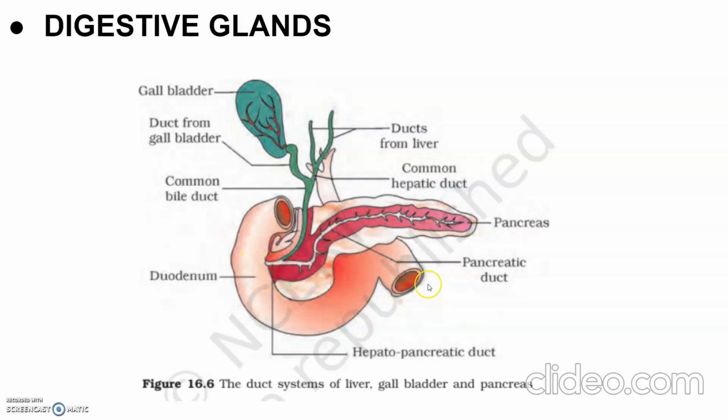The pancreas is composed of both exocrine and endocrine portions, and is situated between the limbs of the C-shaped duodenum. The exocrine portion secretes the pancreatic juice, which contains enzymes and is alkaline in nature, and the endocrine portion secretes the hormones insulin and glucagon.